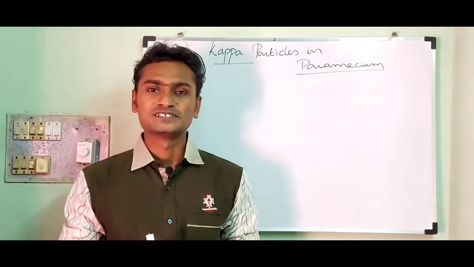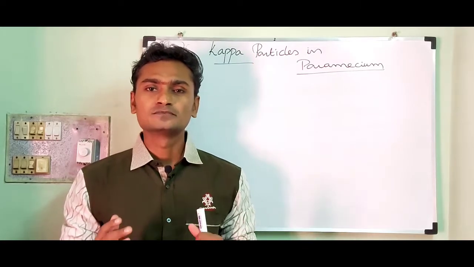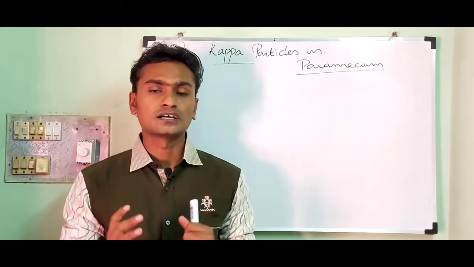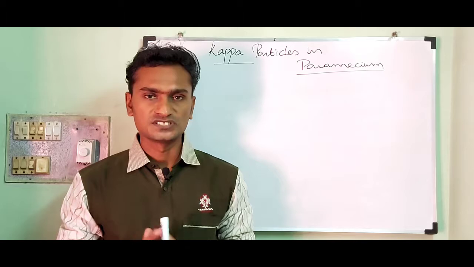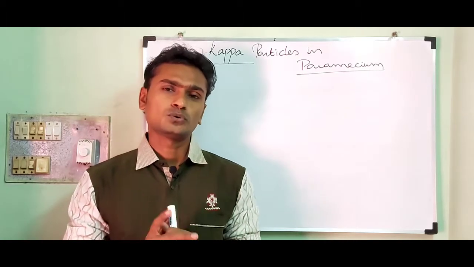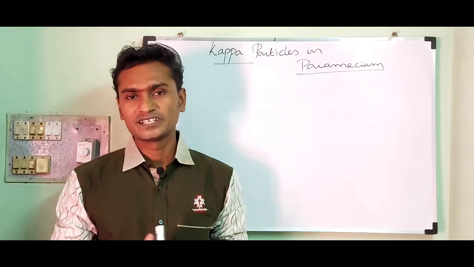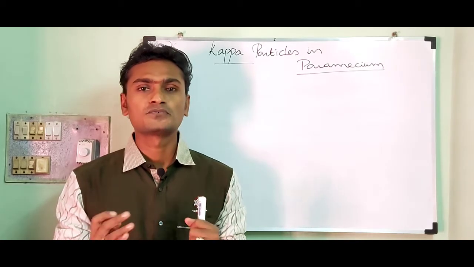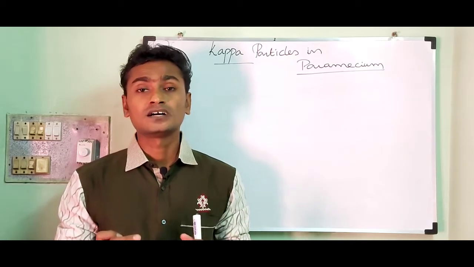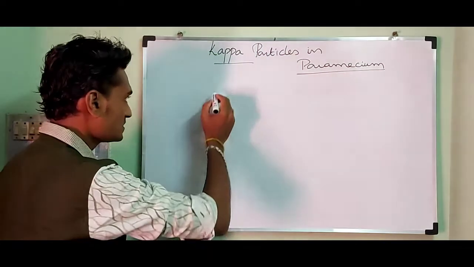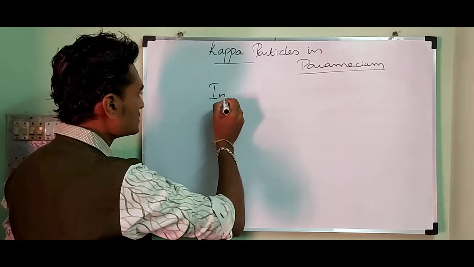I am going to teach you another example of cytoplasmic inheritance called Kappa particles in Paramecium. First, you must know what Kappa particles are and where they are present. They are present in the cytoplasm of Paramecium and they are called inheritable symbionts.